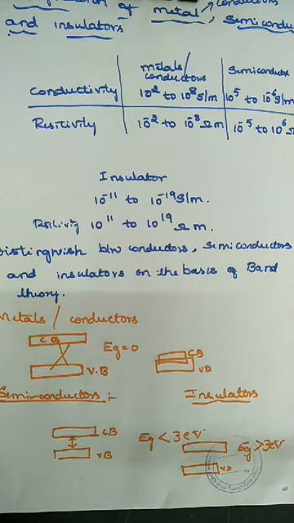In an insulator, the valence band and conduction band have a large energy gap, with the value of Eg greater than 3 electron volt. So if the value of Eg is less than 3 electron volt, it is a semiconductor. If the value of Eg is greater than 3 electron volt, it is an insulator. If there is no gap between the valence band and conduction band, the value of Eg is equal to 0, and it is called a metal or conductor.